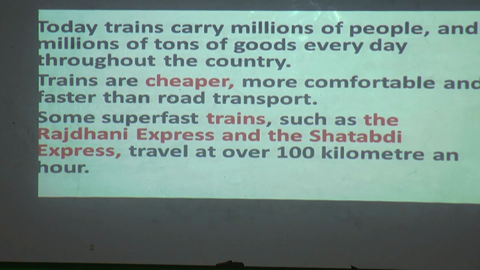The trains named Rajdhani Express and Shatabdi Express run at over 100 kilometers an hour. In 1 hour it covers 100 kilometers, so it is a very superfast train. Some trains run very slowly. It takes 1 day, 2 days.